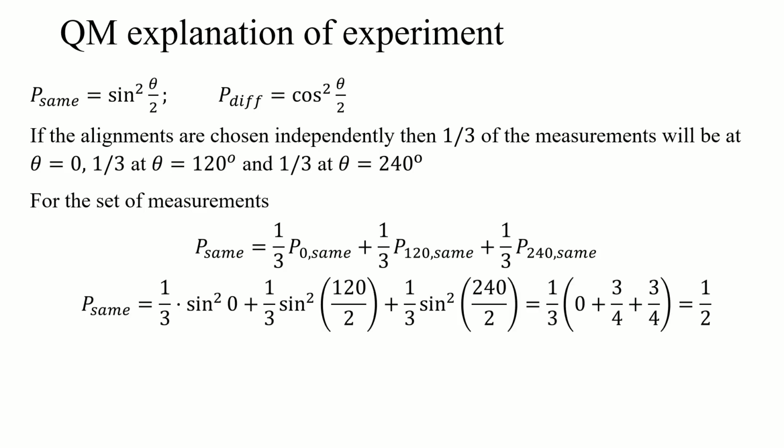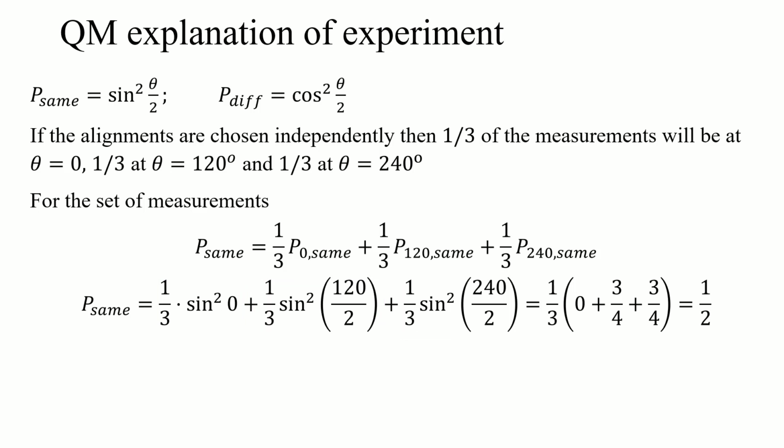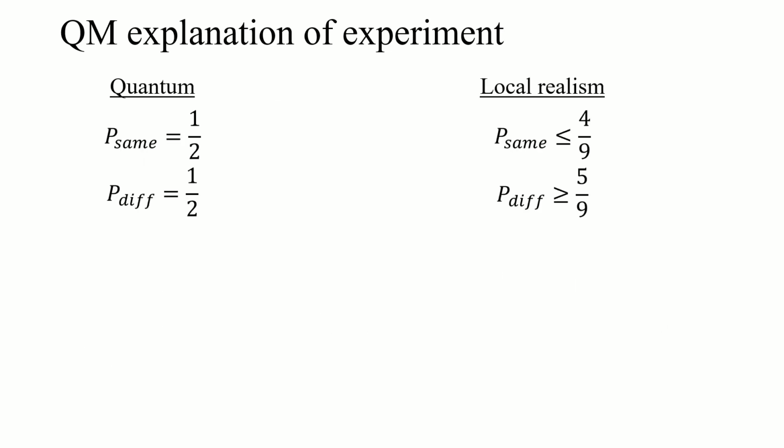So doing that, 0 for the first one, 3/4 for the second, 3/4 for the third, add them all up. That means 1/2 of the time we would expect Alice and Bob to measure the same result. Likewise, 1 minus that, 1/2 of the time they would measure it differently, right? And so we have those two situations.